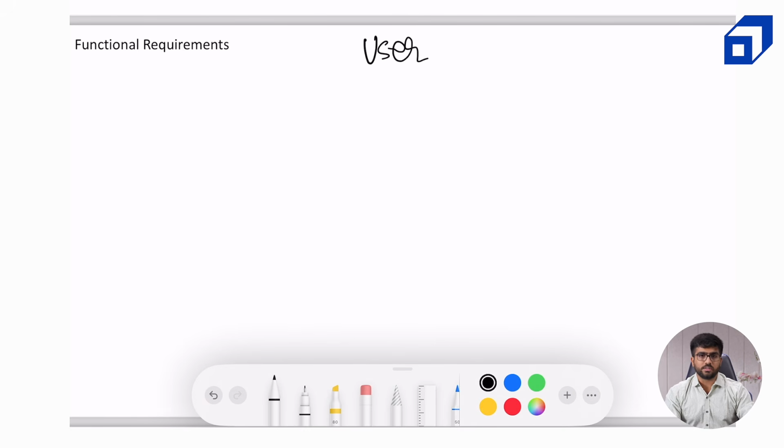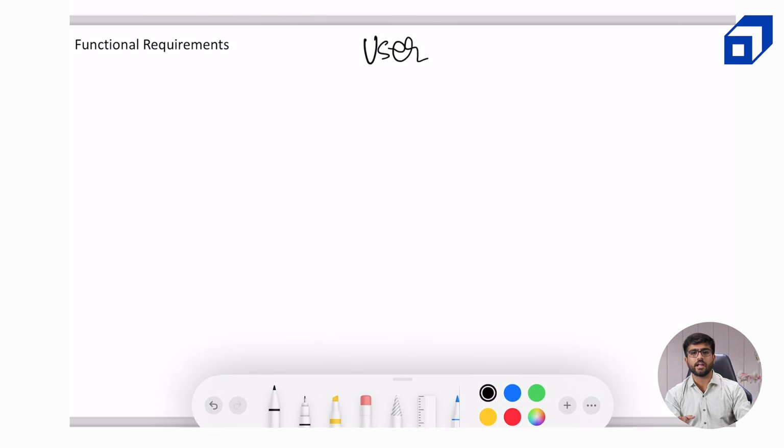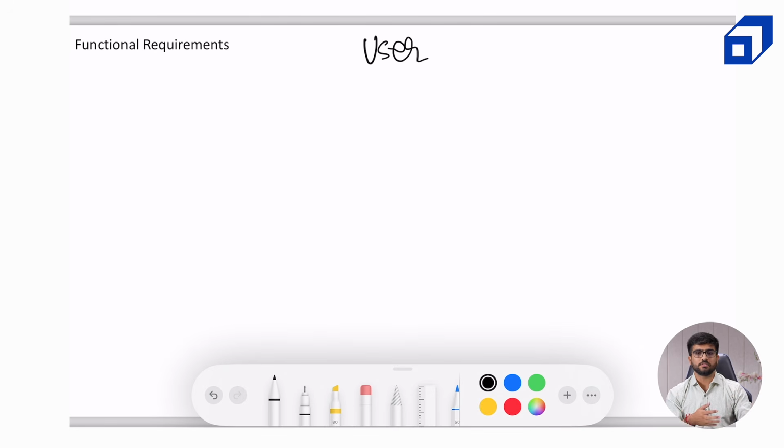They might want to register themselves. I think that is a very common thing, in any system that you take. User registration is one such step which is very, very trivial. I have covered that in all of the system designs before, so I'm not repeating that over here because then it will make everything a bit redundant. So let's focus on the crucial steps only.